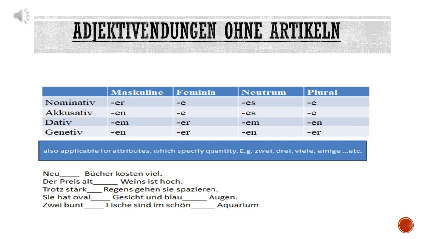Okay, in this fourth example, both the blanks were without article, but it can be possible that in one sentence only, the first blank is without article and the second blank is with article, like in the last example: Zwei bunt blank fishes in im schön blank aquarium. Now we will do it separately. For Fische, we are going to refer to the second table because zwei is the attribute which specifies quantity. So according to the second table, Fische is plural and nominative, the subject, so we will put the e ending.